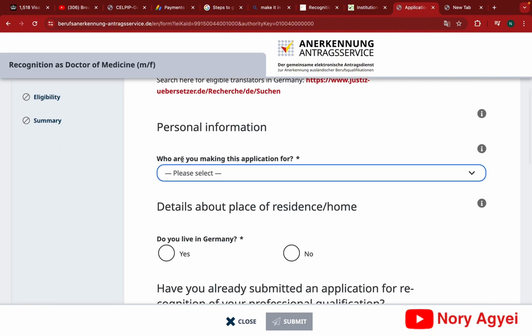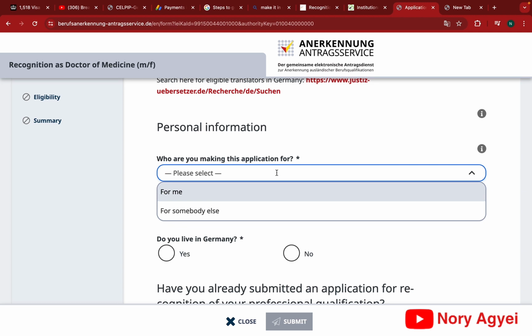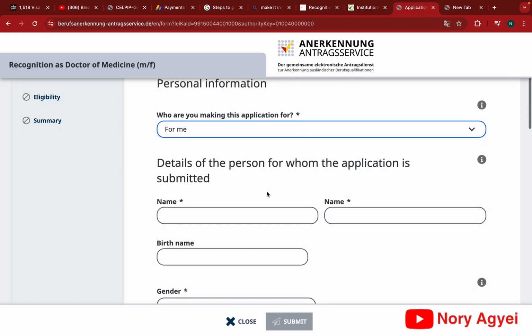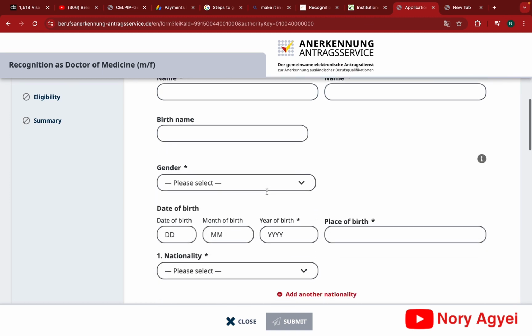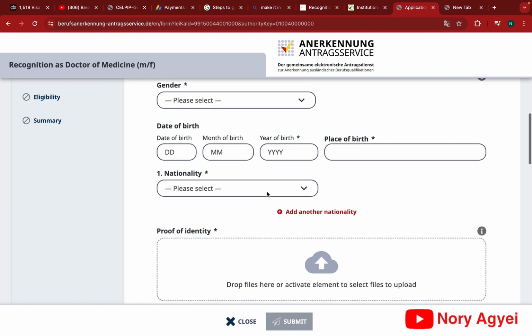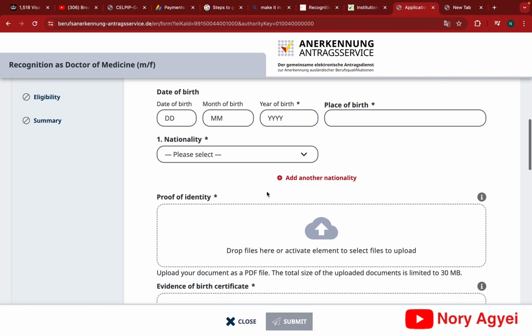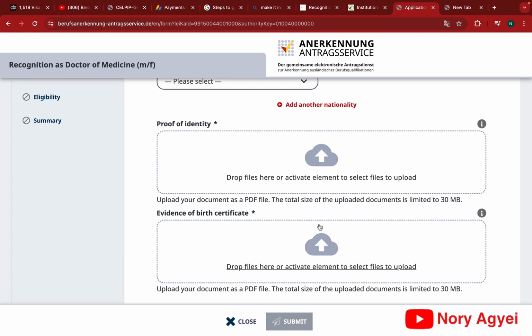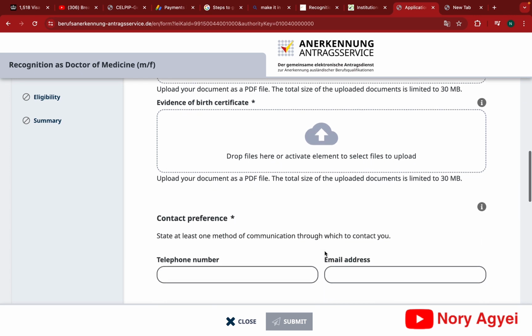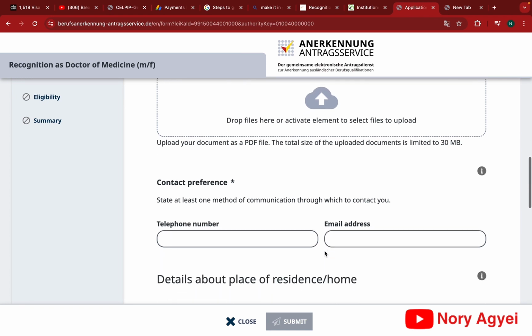So now back to this page, you'll be asked a few questions. The first question is, who are you making this application for? If it is for someone else, you click on for someone else. If it is for you, you click on for me. When you click on for me, they are going to ask you for your name, that is your biography, your age, your gender, and then a proof of identity. You need to upload evidence of your birth certificate. So you have to upload a copy of your birth certificate and contact preference.